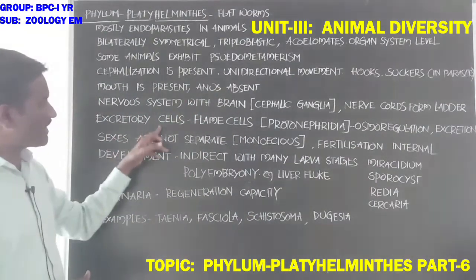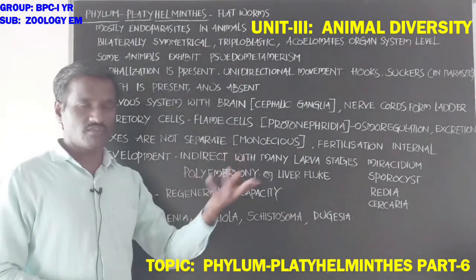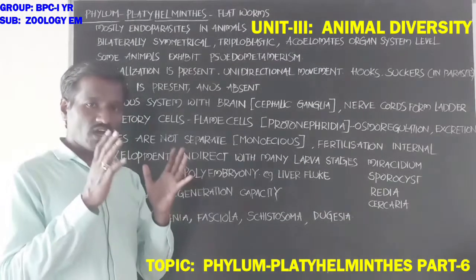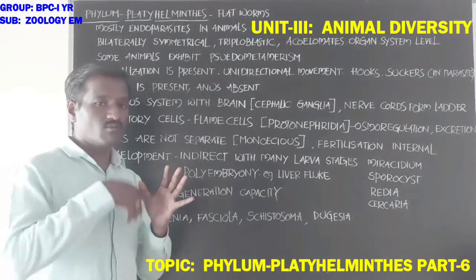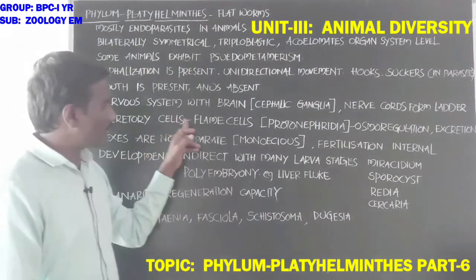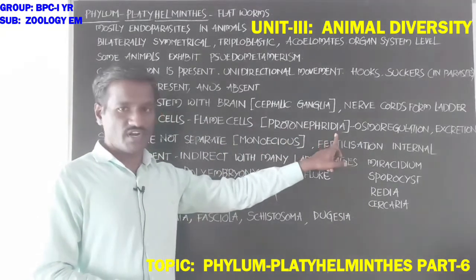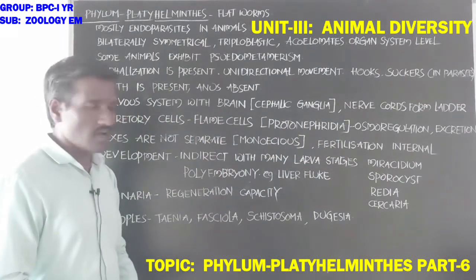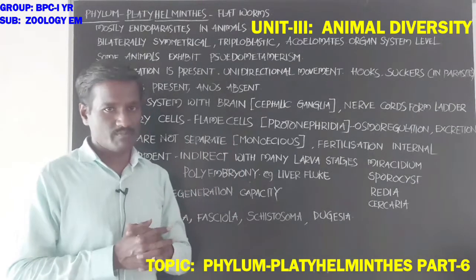Next, excretory cells are also present, which help in elimination of wastes from the body. Excess water and salts are removed from the body with the help of excretory cells called flame cells. Flame cells are also called protonephridia. Students, flame cells look like a flame because of the flagella.